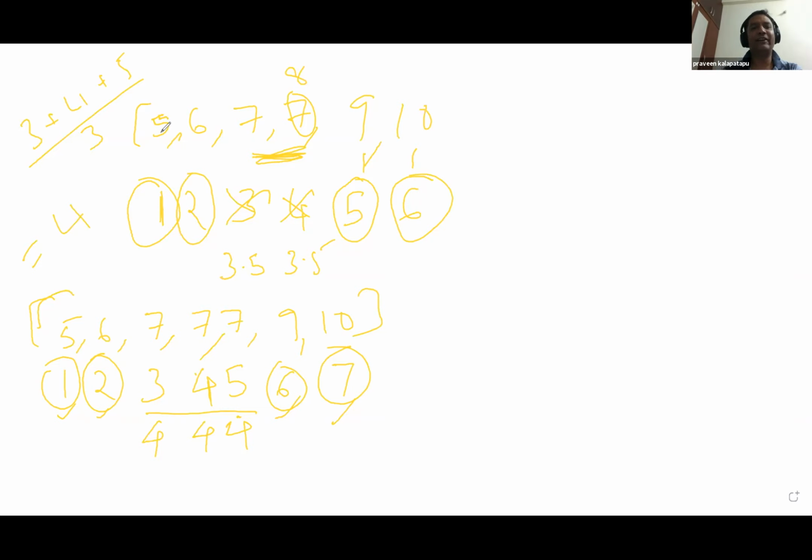Yes, you have to put it in ascending order and just rank it. And every repetition will get that average number as rank. That's all. The upper part is just data, and you are ranking the data using the ranks. So basically, the first line 5, 6, 7, 7, and 9, 10 are the data, and 1, 2, 3 are the ranks we are giving. So here 3, 4, 5 are the ranks. Ideally they were supposed to be, but since they are the same, we have taken the average of those.